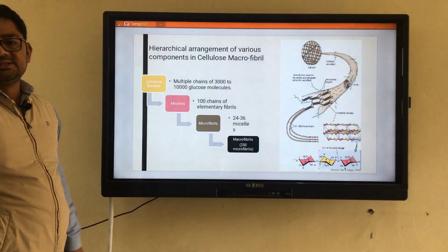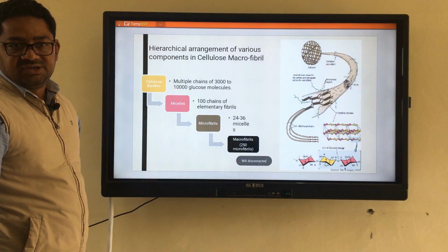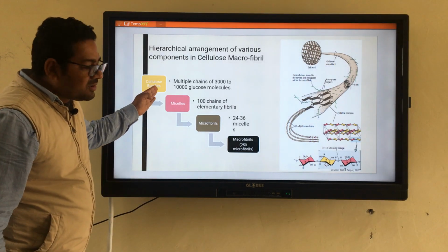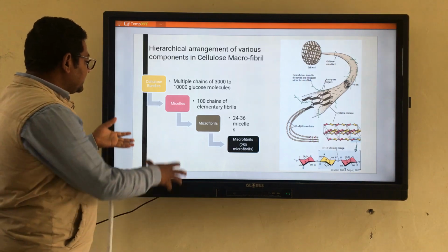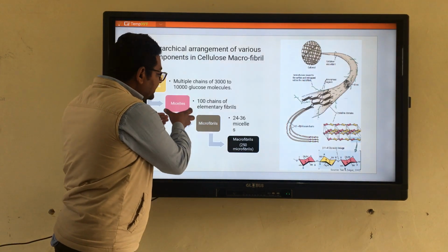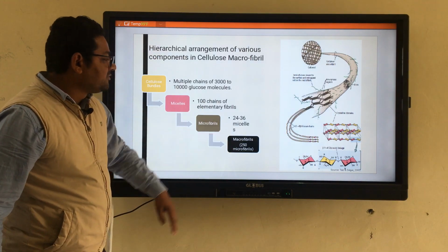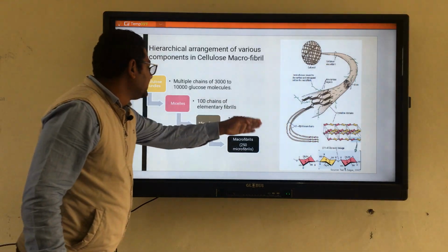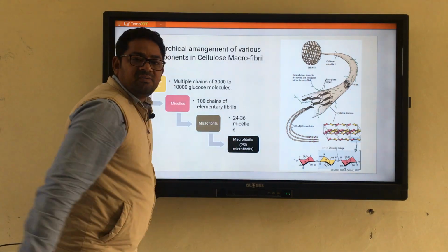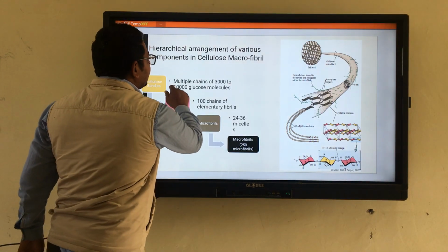These cellulose bundles consist of about 3000 to 10,000 glucose residues. About 100 chains of the cellulose bundle form micelles, and these micelles convert into microfibrils. Each microfibril has about 24 to 36 micelles, and about 250 microfibrils form the macrofibrils.